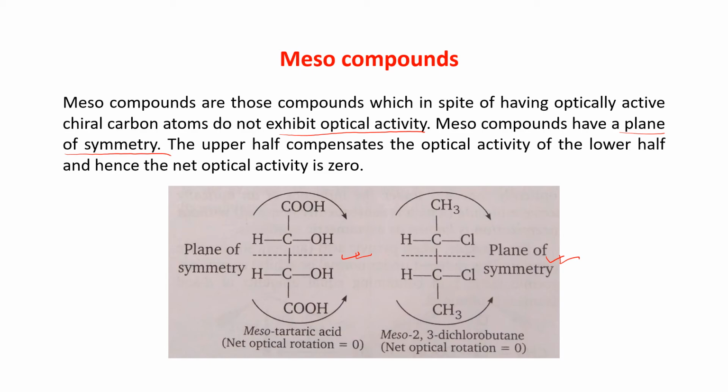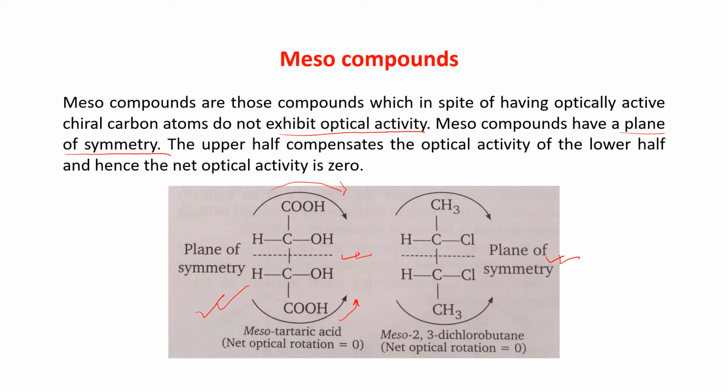Okay, the upper half compensates the optical activity of the lower half. See, the upper half is rotating in the clockwise direction and the lower half is rotating in the anti-clockwise direction. So they compensate each other. And hence the net optical activity is 0. This compound is known as mesotartaric acid. Net optical rotation is 0, as I told you, they compensate each other.